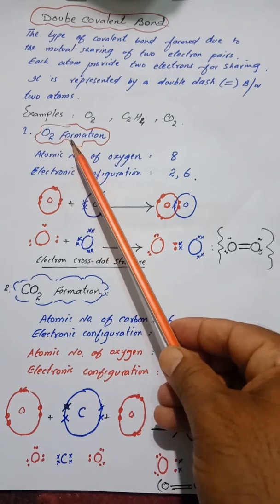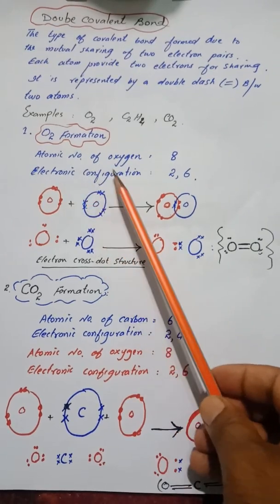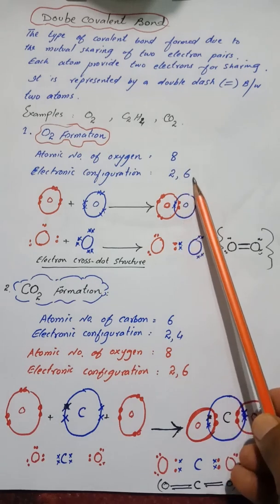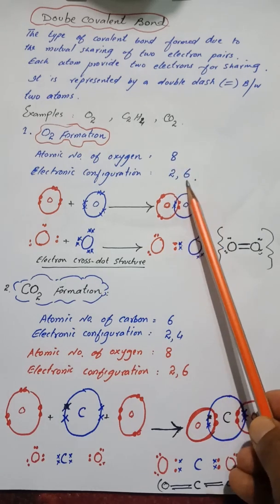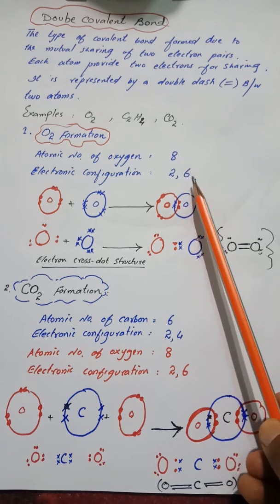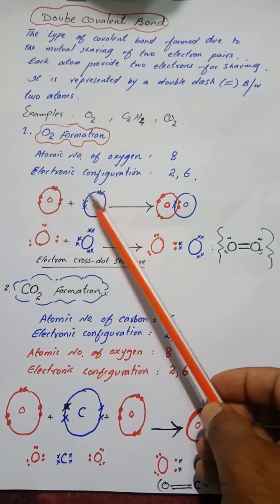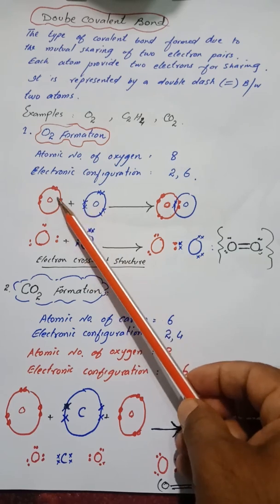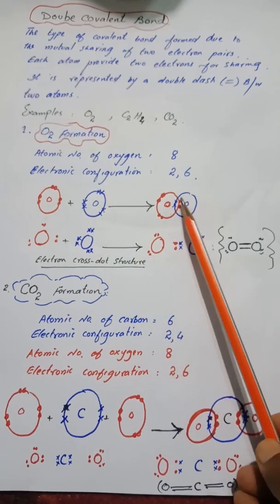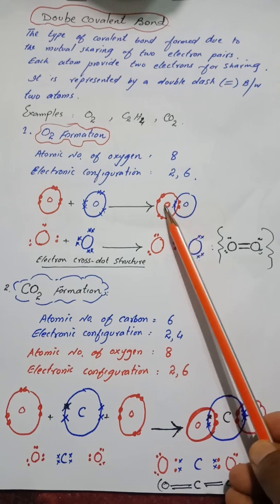So first of all, starting from the formation of the oxygen molecule, the atomic number of oxygen is 8. Electronic configuration of oxygen is 2, 6. It means that oxygen has 6 electrons in the valence shell. Oxygen needs 2 electrons to complete its octet by acquiring 8 electrons in its valence shell. Look here, the oxygen molecule is formed when 2 electrons are provided by each oxygen atom for sharing. When these electrons are shared together, they will be counted for both oxygen atoms.